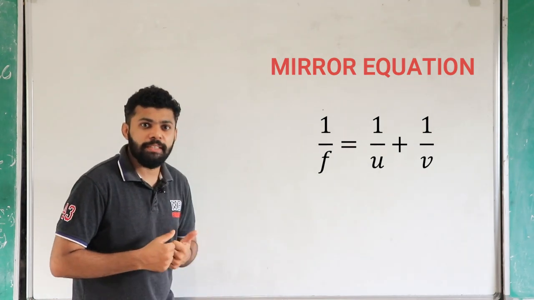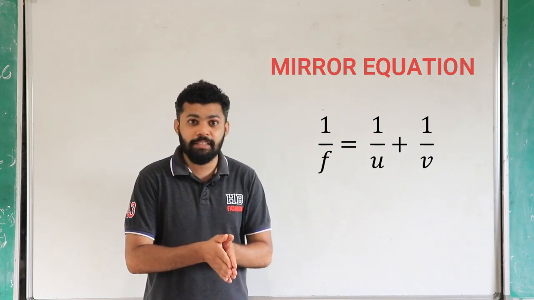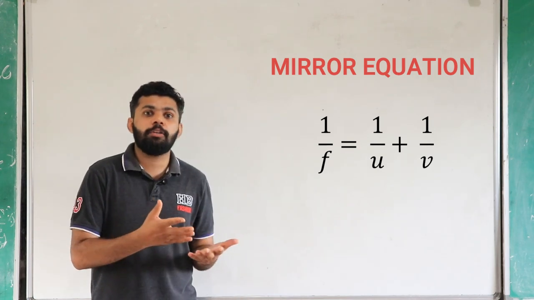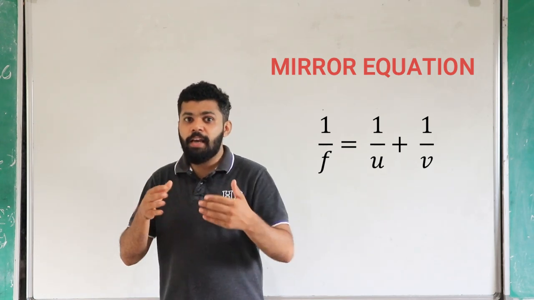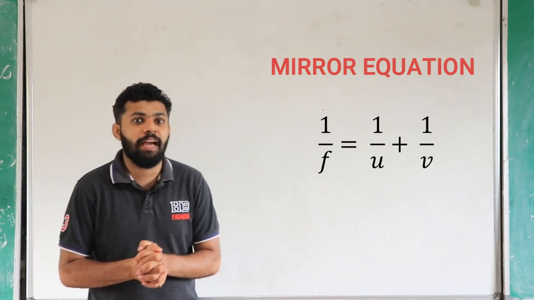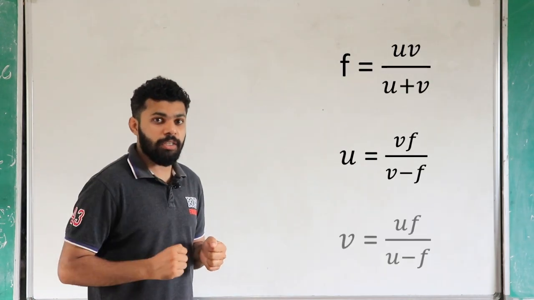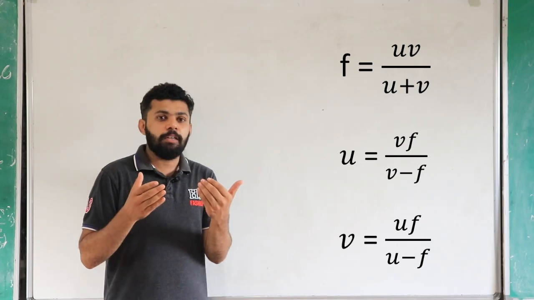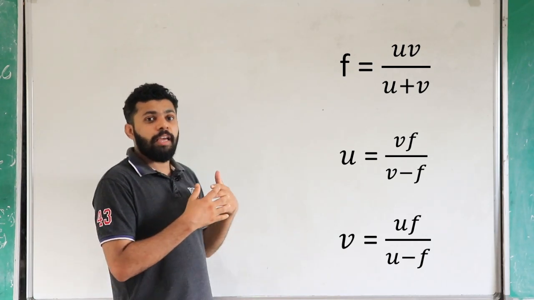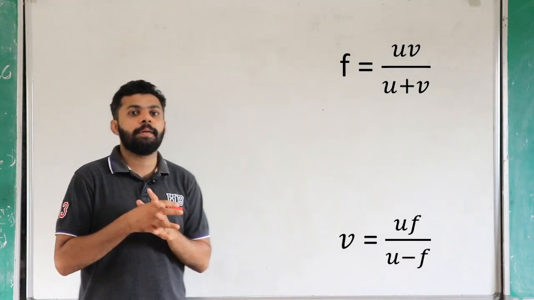By using this equation we can find the focal length by using u and v, or we can find u by using f and v. In this way, if you know any two terms you can find the other one. So we can use the equations like this. These three equations we are getting from the mirror equation. If we derive the equation for f, you will get it like this, and in the same way we get these three equations from the mirror equation.